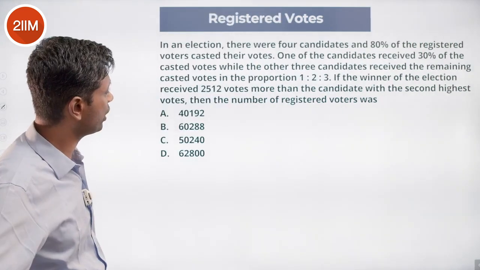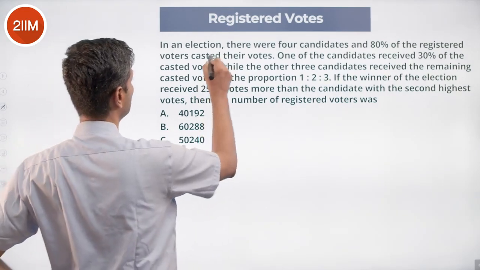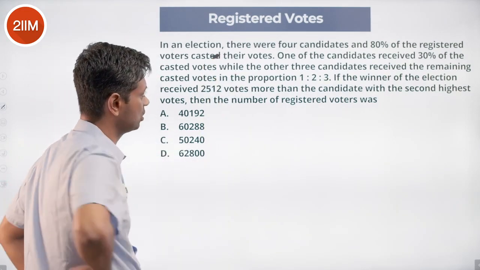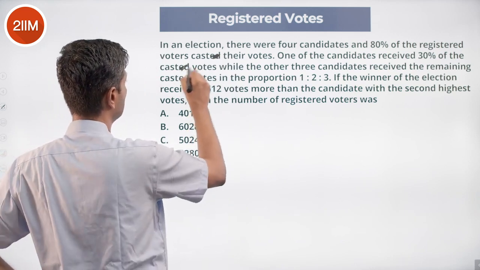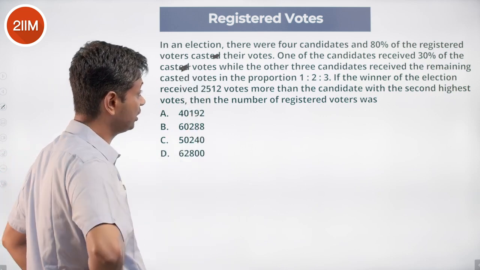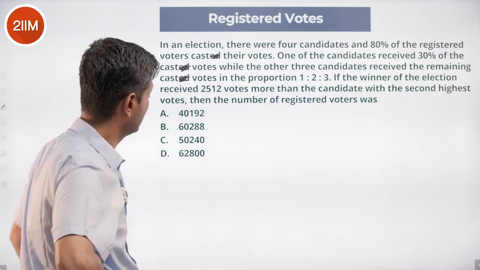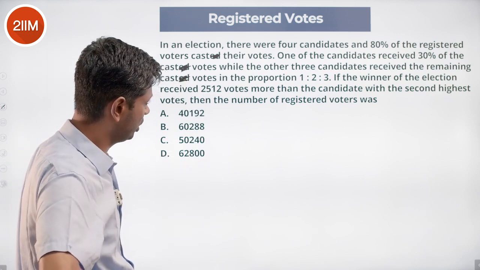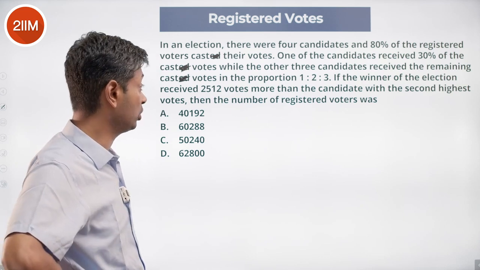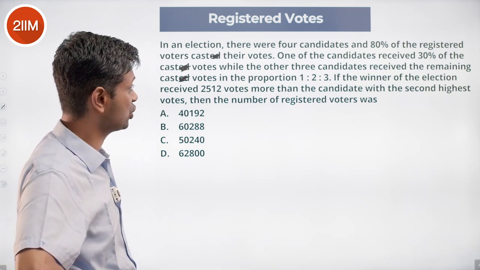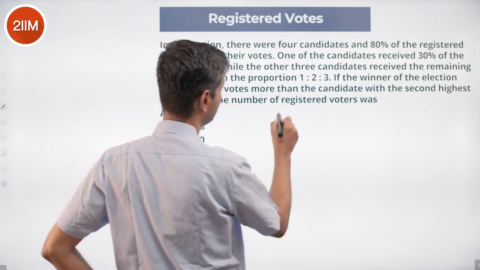In an election, there were 4 candidates and 80% of the registered voters cast their votes. One of the candidates received 30% of the cast votes, while the other 3 candidates received the remaining cast votes in the proportion 1:2:3. The winner of the election received 2512 votes more than the candidate with the second highest, and the number of registered voters was?